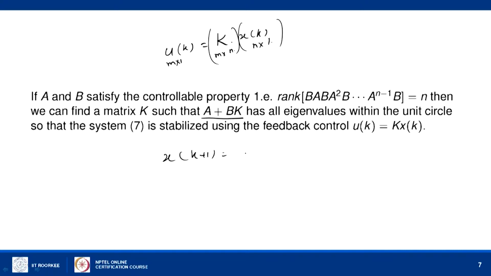so that the resulting system x of k plus 1 is A x of k plus B u of k, and if you substitute u of k to be capital K times x of k, we get a simple system like this. If all the eigenvalues of A plus B K have modulus less than 1, or they lie within the unit circle, then we can say that the system is stabilized.